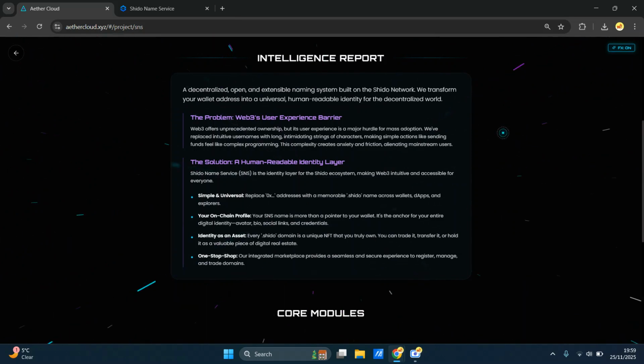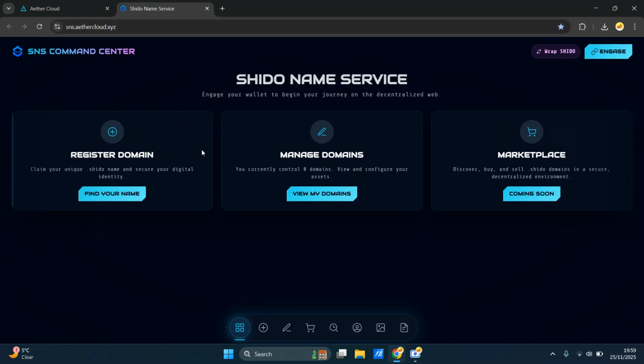So should we dive right into it? But before that, let me click onto that page so you can actually see what the Shido Name Service command center is like. You have simple things like engage, whereas the Web3 community, the people who are currently in crypto, would commonly have it as connect your wallet. But I think this is a little bit more, yeah, get in there. What is wrap Shido? Wrap Shido is what you need in order to purchase your domain name, because there is a slight fee that you need to pay to purchase these domain names.